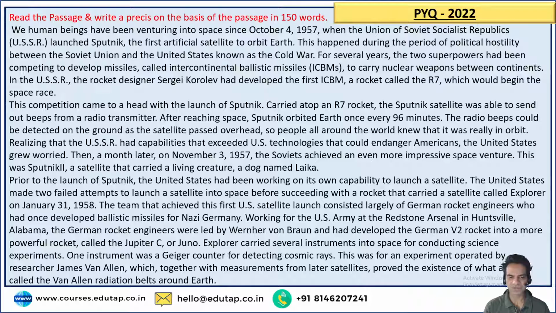Now, prior to launch of Sputnik, the US had been working on its own capability to launch a satellite. The US made two failed attempts to launch a satellite into space before succeeding with a rocket that carried a satellite called Explorer on January 31, 1958.